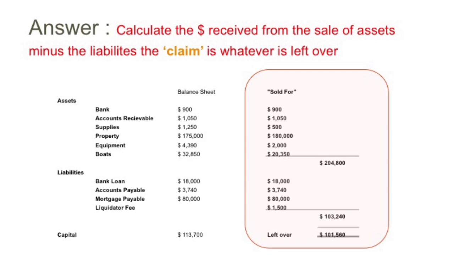This is the owner's claim. To complete this question, you will list all of the cash amounts received, including existing bank accounts and accounts receivable. Since the creditors have first claim, they must be paid in full. The amount of cash left over is the owner's claim.